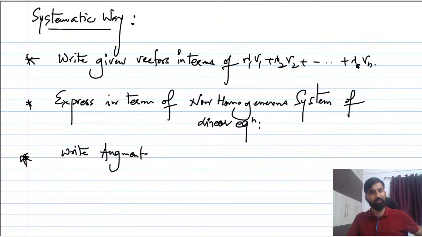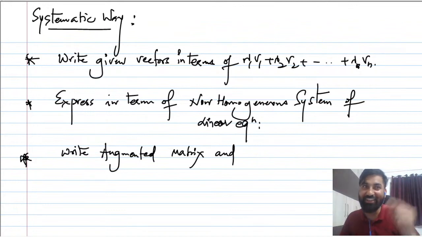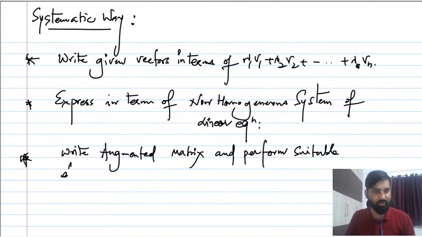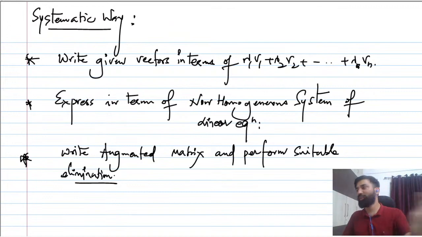And then again you have to choose the best solution possible. What is that? Elimination. You have to perform suitable elimination to reduce it to echelon form.